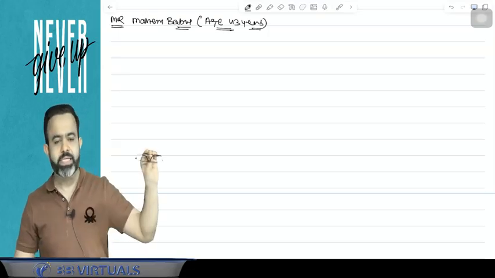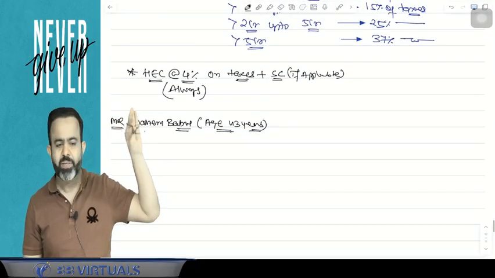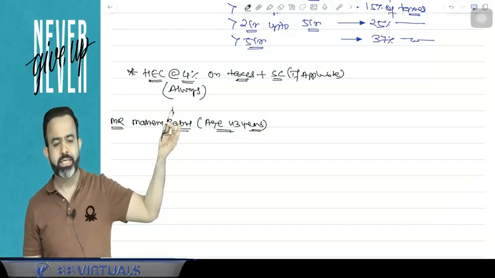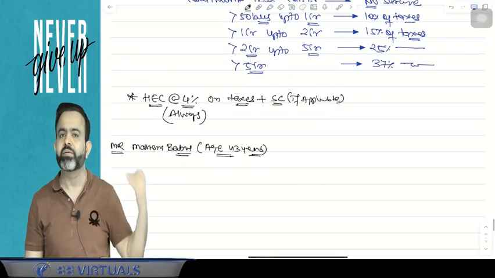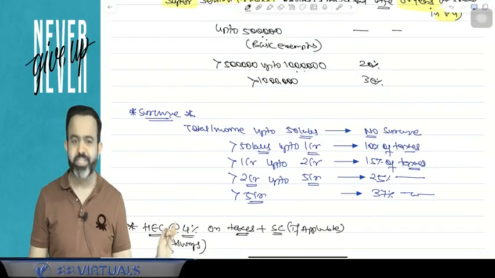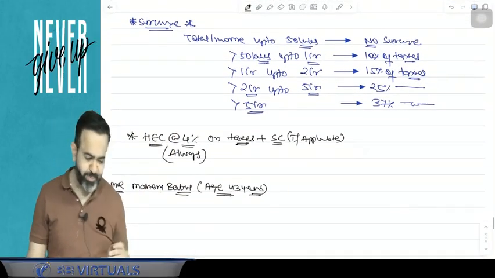Health and education cess is used by the central government, but it is distributed to the state government also. Health and education cess is distributed by the central government to the state government also. But the surcharge is only revenue of the central government. This will be used by the central government only.